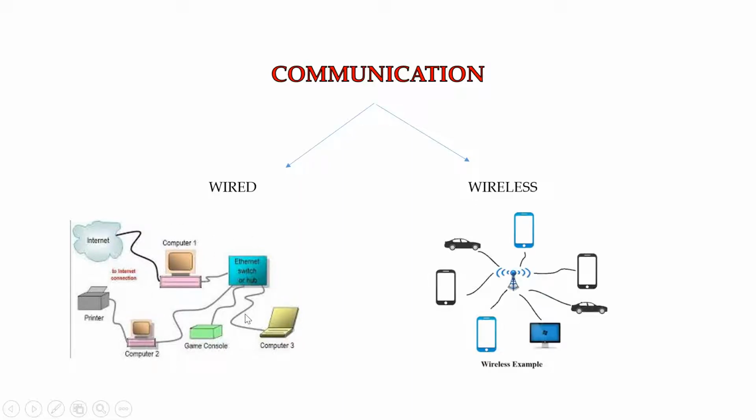Now the second one, what is wireless communication? For example, if you want to transfer content from one mobile to another mobile, are we using wires for connecting? No, we're just sharing the data from one mobile to another using a Wi-Fi network, or using a technology called Bluetooth. So this is wireless communication. Using wires is wired communication.